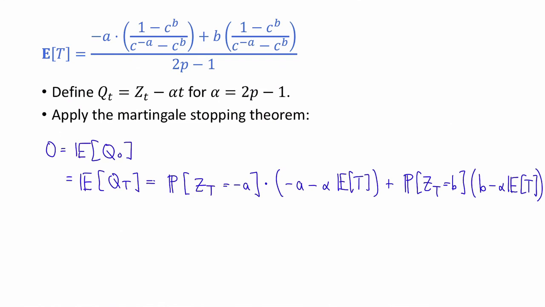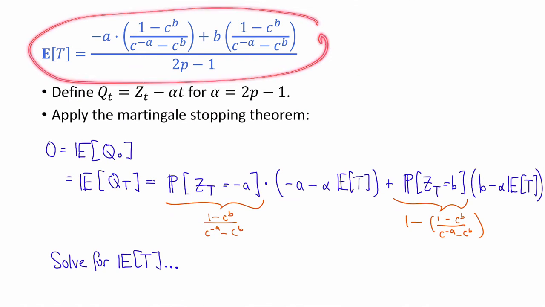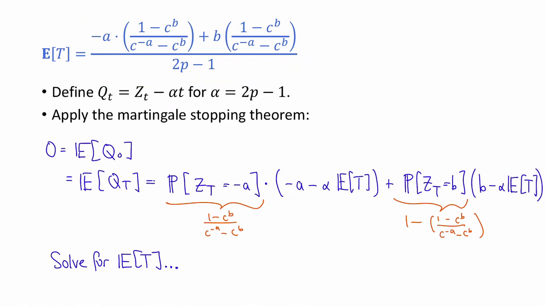So we already saw that this was equal to 1 minus c to the b divided by c to the minus a minus c to the b. And we already saw that this was equal to 1 minus that. So now we have this equation. This is just some linear equation with the expected value of T in it, so we can solve for the expected value of T. And if you try to do it, what you get is this, I promise. So that answers this question.